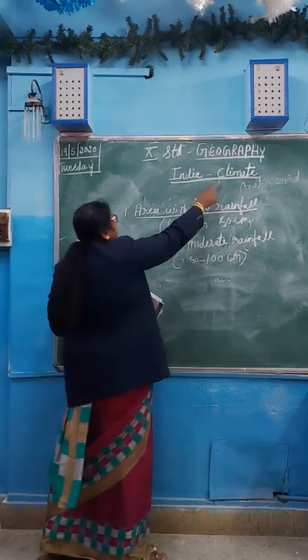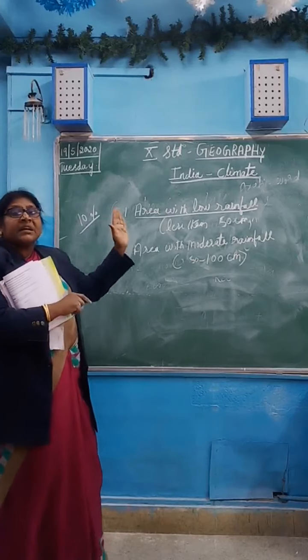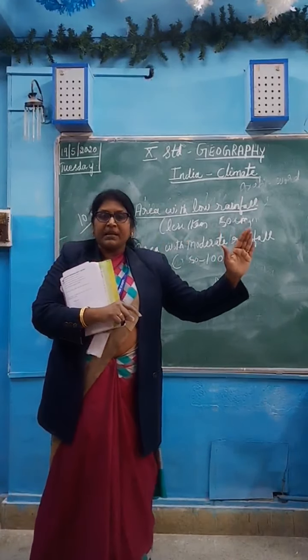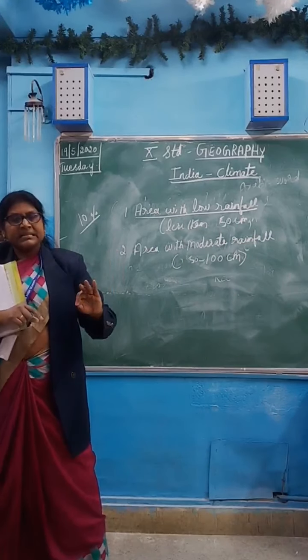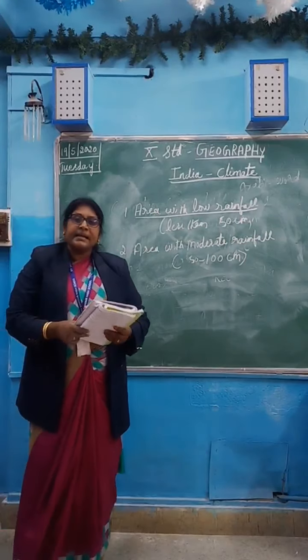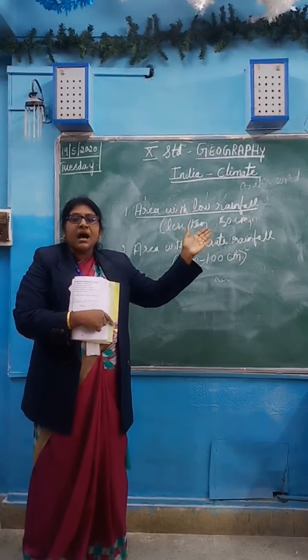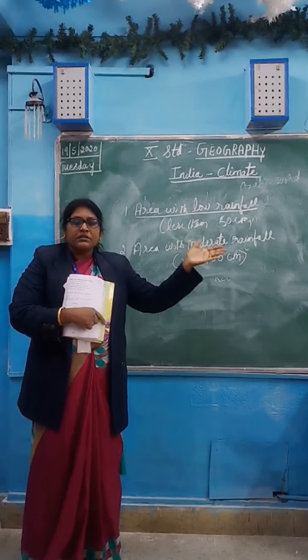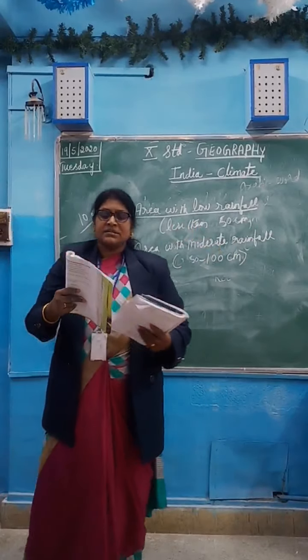So here we are learning about climate, which means seasons. The climatic seasons, as I told you in the beginning, are the summer season, the winter season, the rainy season and the retreating monsoon season. The word monsoon comes from the Arabic word Mausam. You all understand, children? Yes.